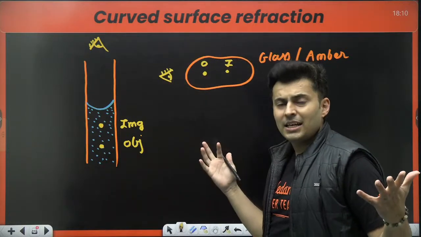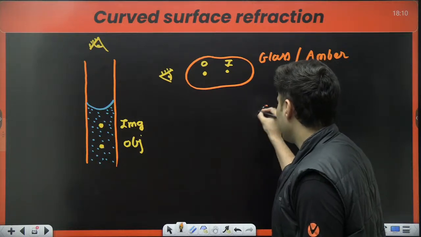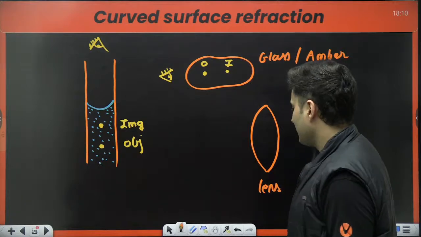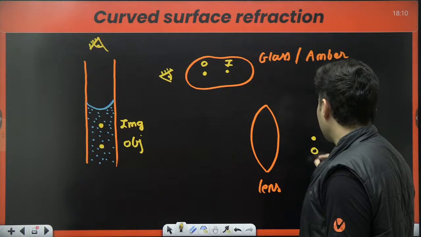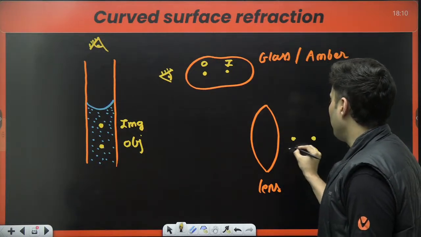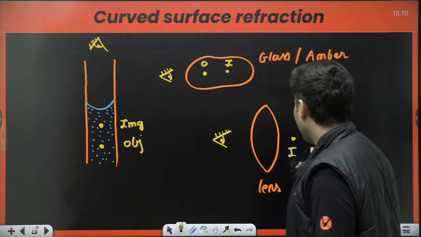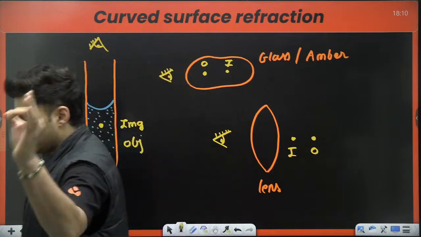So you will see that there are many examples. In fact, lens is also an example. This is a lens. This is nothing but a lens. And if you are observing something through a lens, maybe the image might be formed over here as you see the object through the lens. The rays are getting refracted through the curved surface.